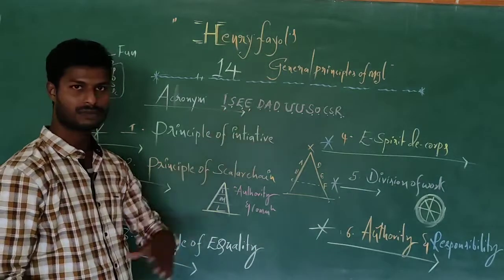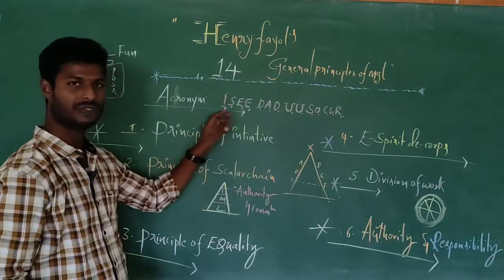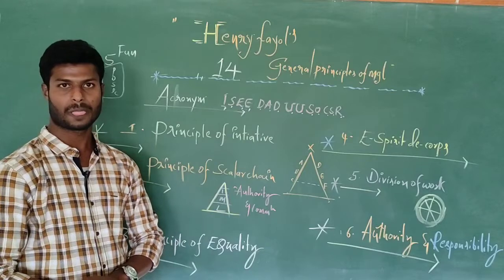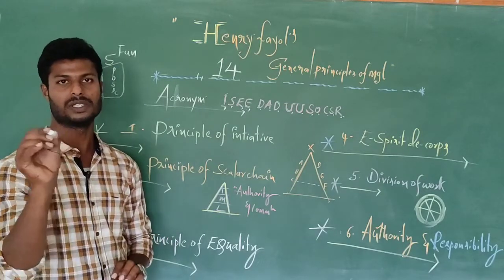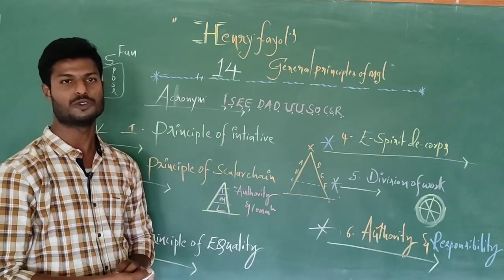Through the first letter of each principle, you can go ahead with each and every principle of management.